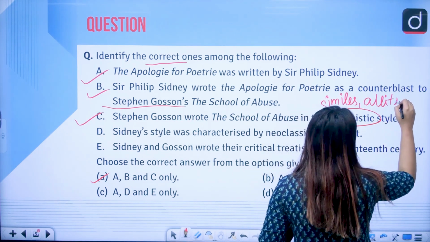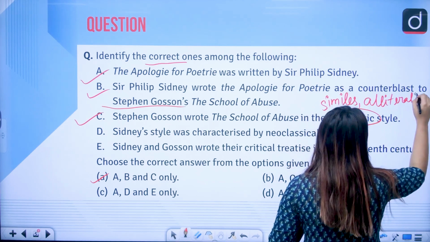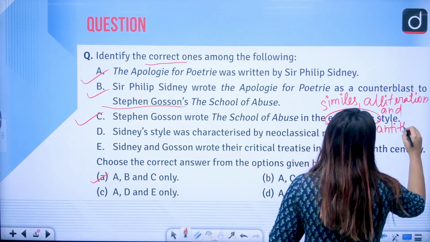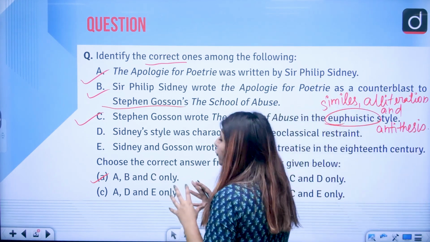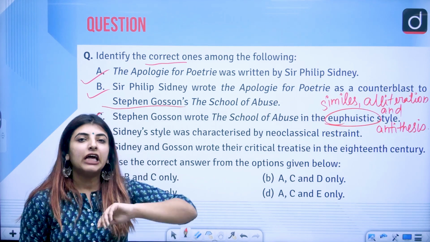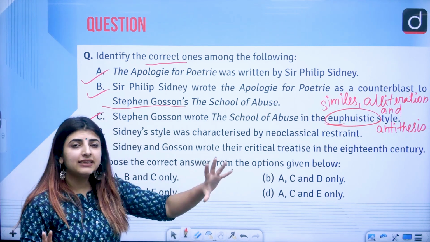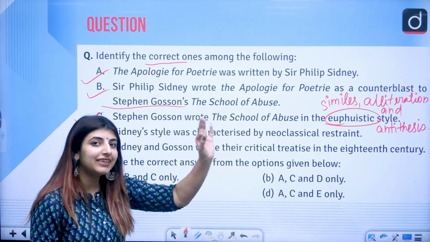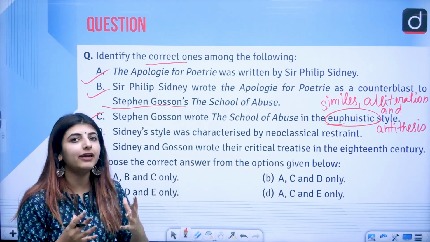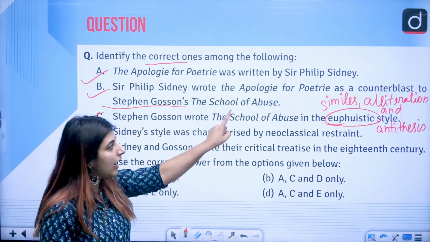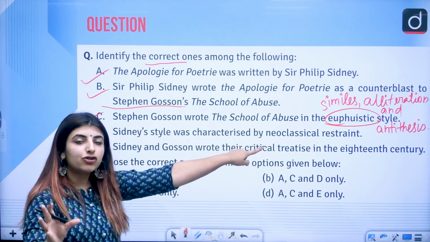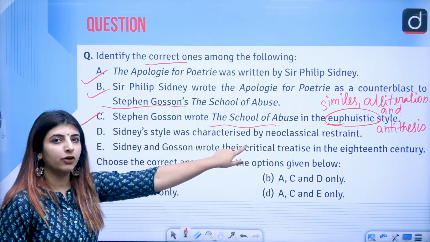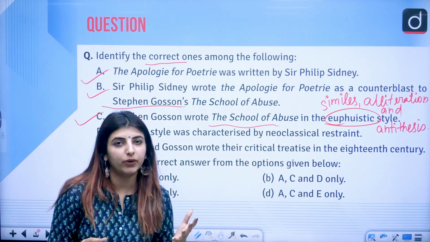alliteration and antithesis. So basically, and of course, euphuistic style is also characterized by the usage of extensive, elaborate language. So Gosson's School of Abuse is written in an elaborative language. So you see how these very terms as such also play an important role, that when you are preparing for such a question, you should know what kind of style that particular question has.